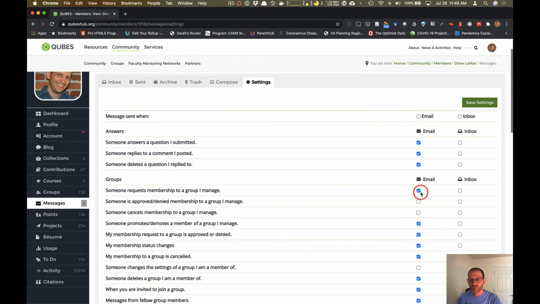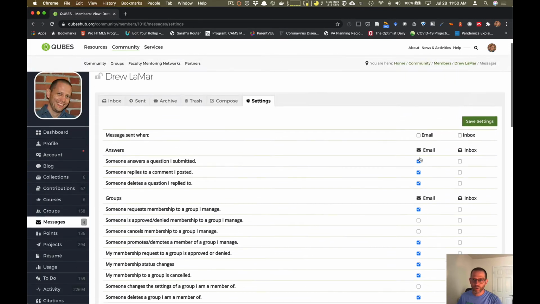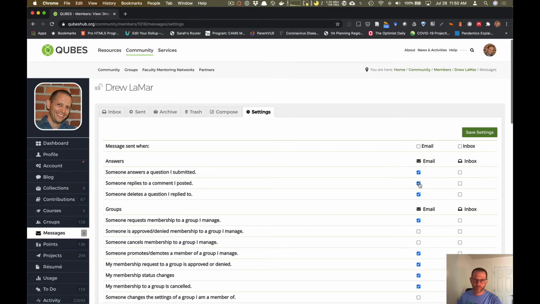The problem is that the minute you make a change, if you turn one of these things on and do Save Settings, then it reads every unchecked box as if you're saying, I do not want to receive notifications. So if you do want to make fine-tuned changes to the notifications on the hub, make sure you check everything that you would like to receive notifications for before you click Save Settings. I'm going to show you first the one that addresses the question that came up in the information booth this morning, and then I'll show you some other ones that might be good for you to keep checked as well, to make sure you don't lose any communications.